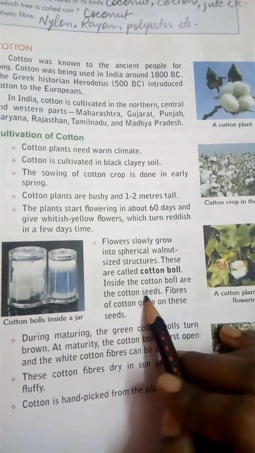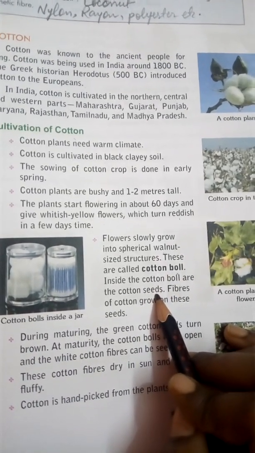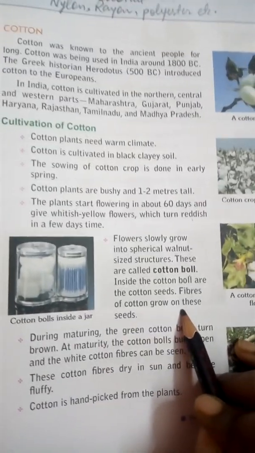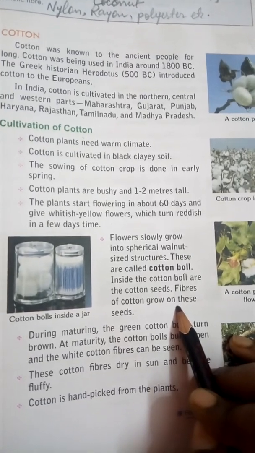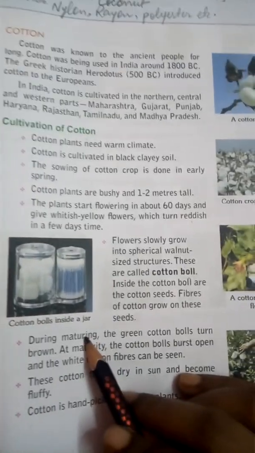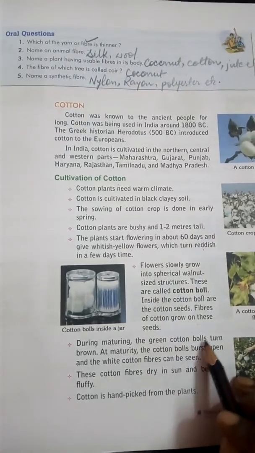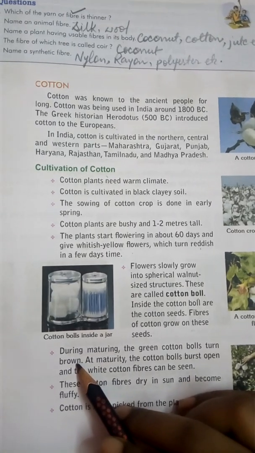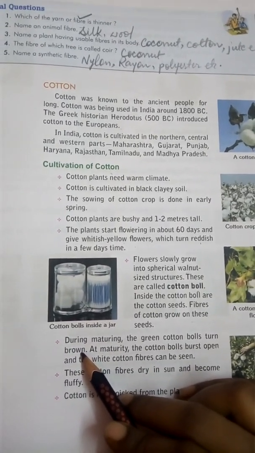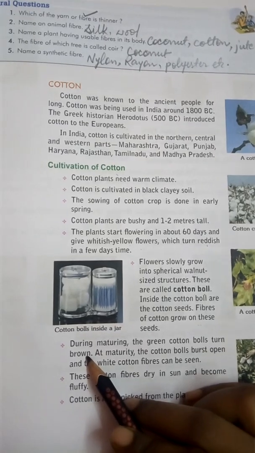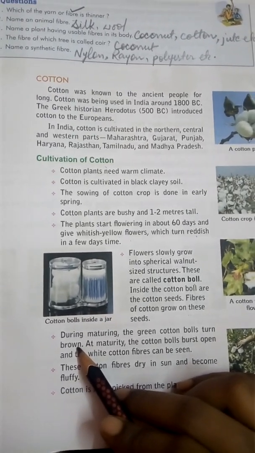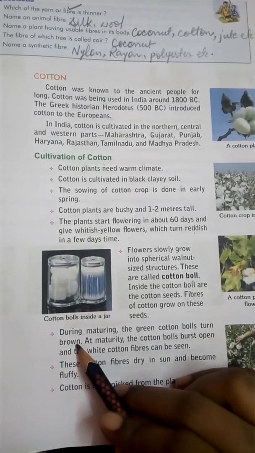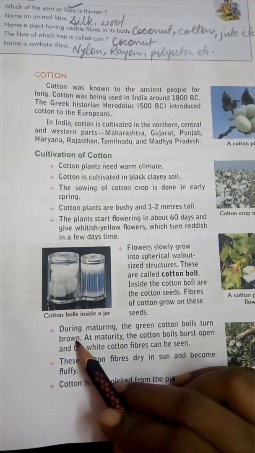Inside the cotton balls are cotton seeds, and the fibers of the cotton plant grow on these seeds. During maturing, the green cotton balls turn brown. After a few days, when the flower turns from whitish yellow to reddish, and then to a walnut-sized fruit, it remains green, but after some days when it becomes matured, it turns into brown color.